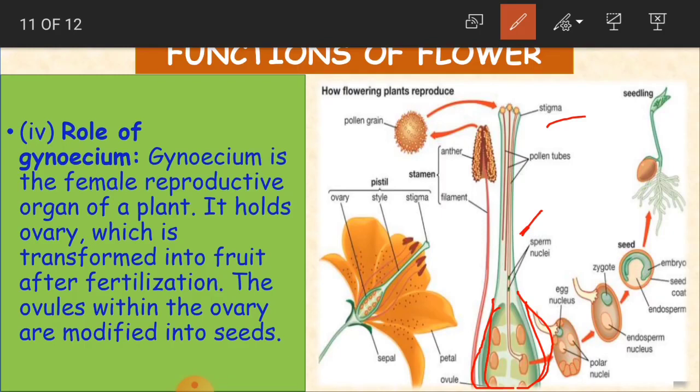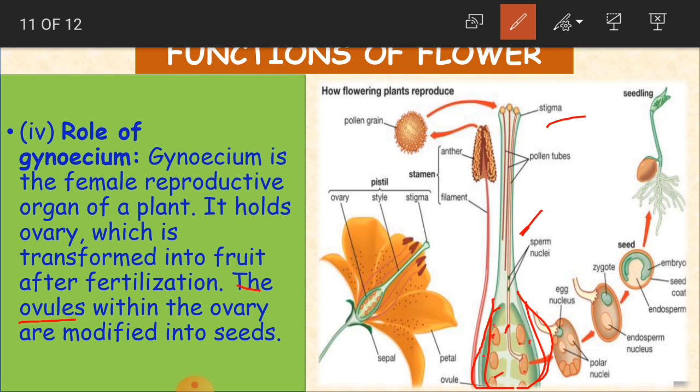So what happens to this flower after fertilization? It is going to shape into a fruit. Again, in the fruit, what will we have, children? We'll have seeds. The ovules within the ovary are modified into seeds. Are you able to see here, children?